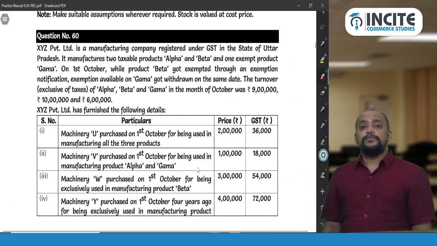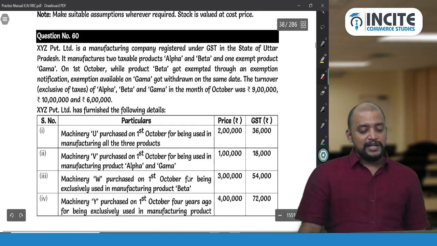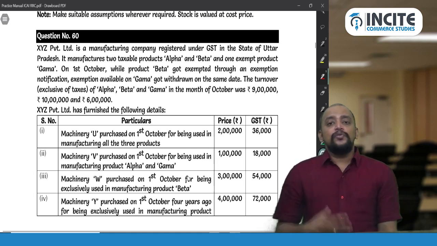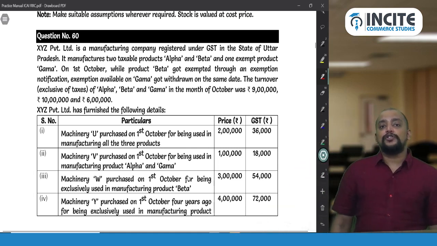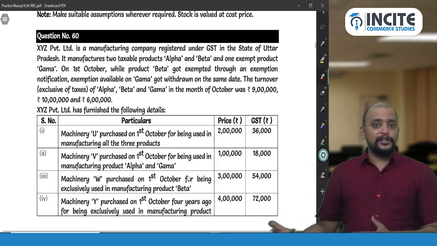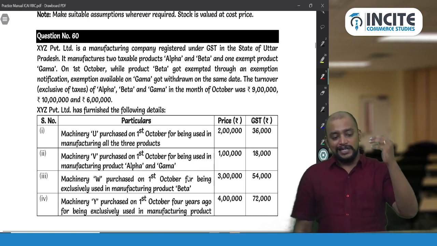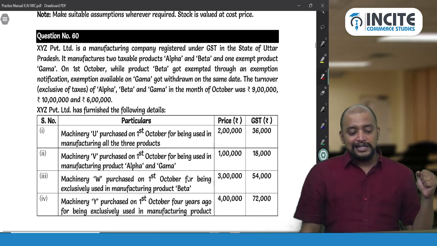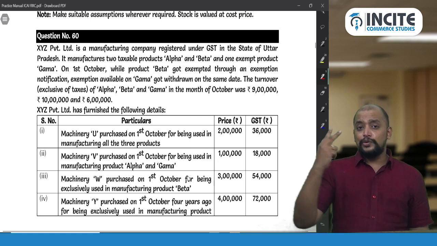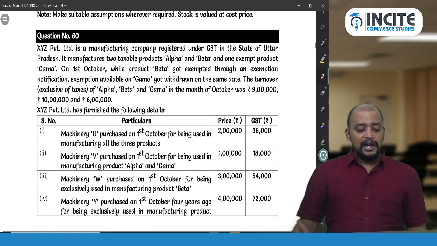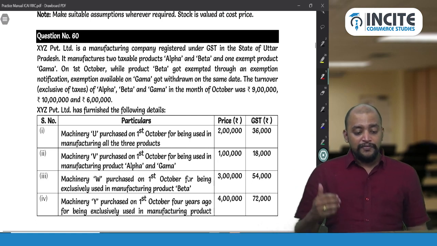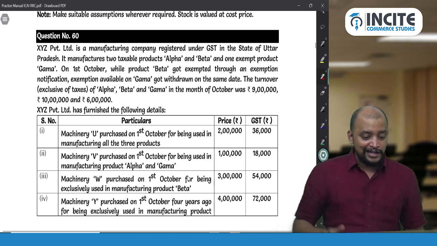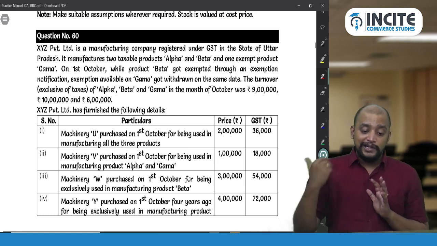So look into question number 60, page number 27 in the practice manual book, related to a question on rule 43. So involving reversal of ITC because of initial purchase at a later point of time used for common. So first, XYZ Private Limited is a manufacturing company registered under GST in the state of Uttar Pradesh. It manufactures 2 taxable products, Alpha and Beta, and one exempted product, Gamma. On 1st October, while the product Beta got exempted through an exemption notification, so the exemption available on Gamma got withdrawn on the same date.